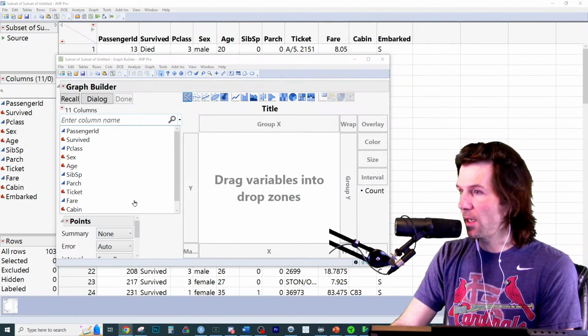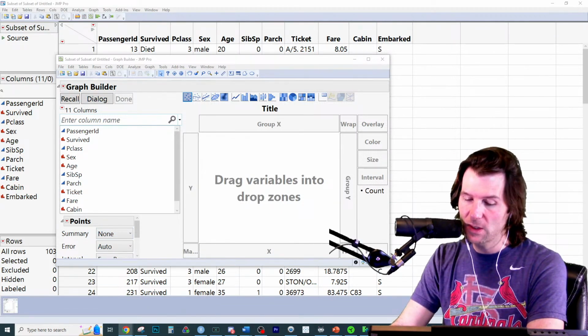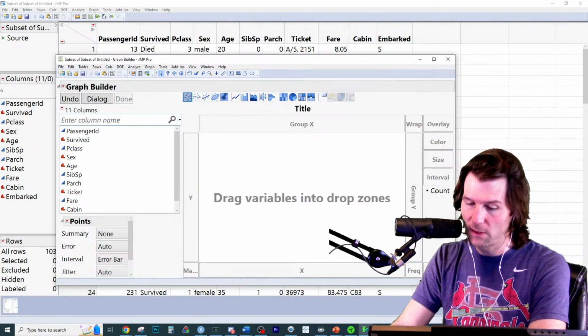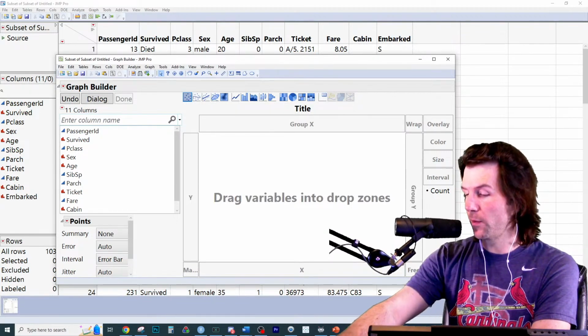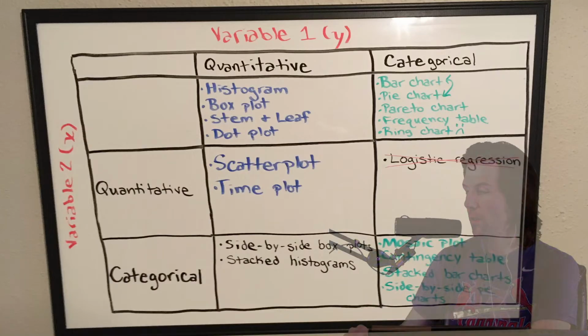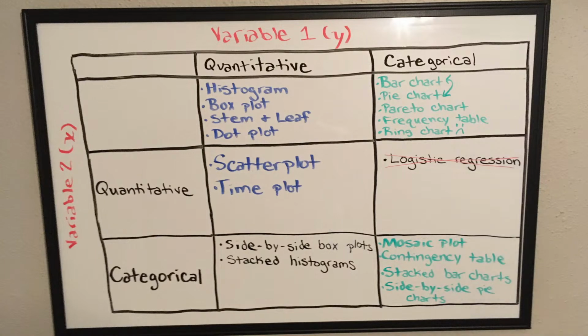So to make side-by-side box plots, how do we do this? What is required for side-by-side box plots?